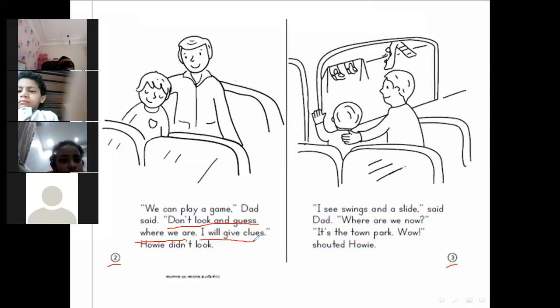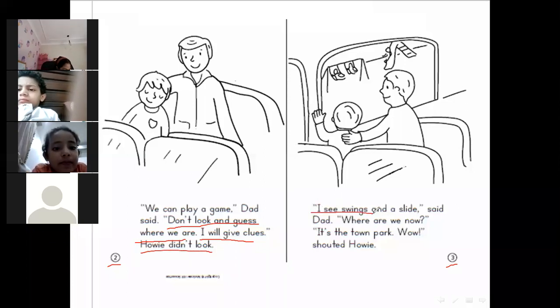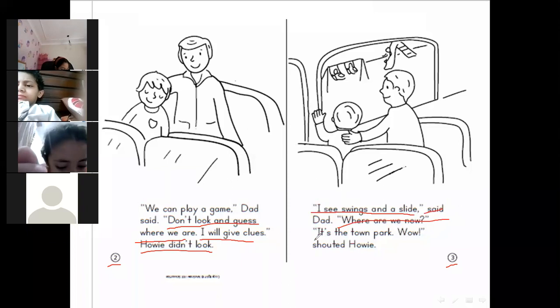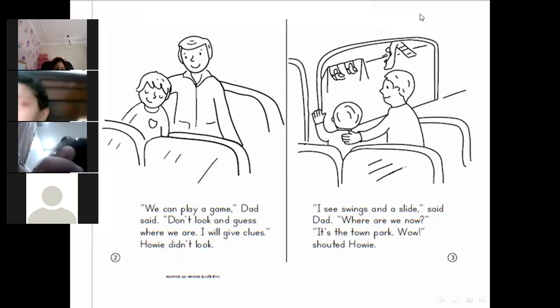I will give clues." Howie didn't look. "I see swings and a slide," said Dad. "Where are we now?" "It's the town park. Wow!" shouted Howie.